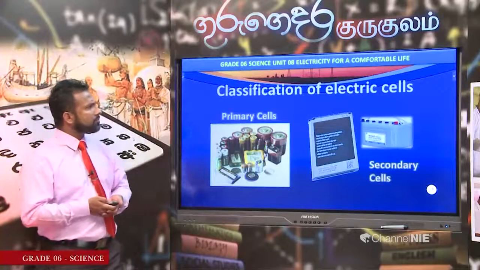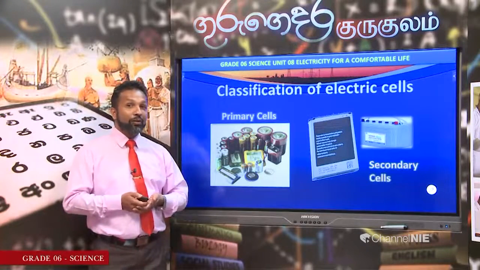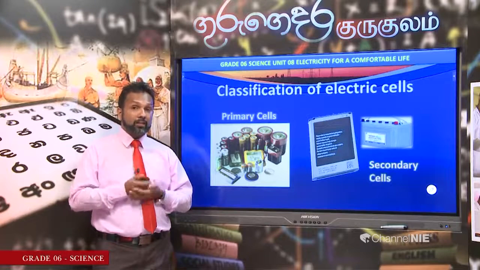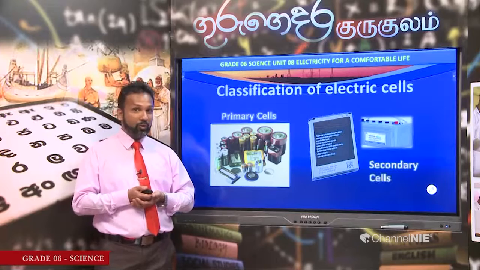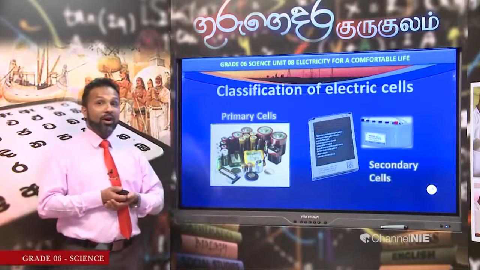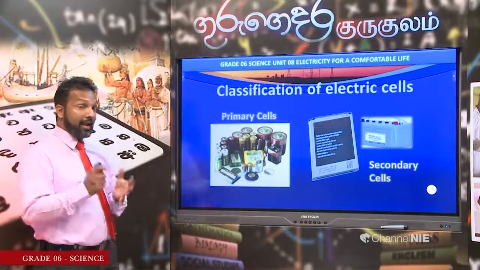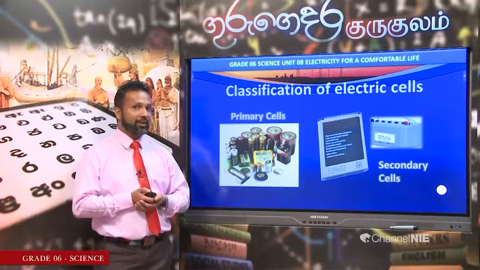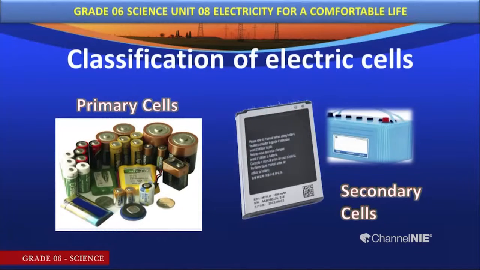Right. Then we should be able to identify how to classify these cells. Do you know, my dear children? All these chemical cells can be classified into two types. What are they? As shown in this diagram, you can watch: primary cells and secondary cells. What are they? Primary cells and secondary cells.